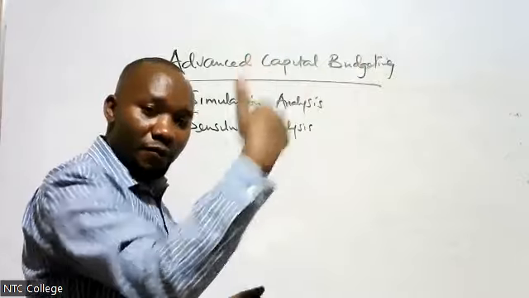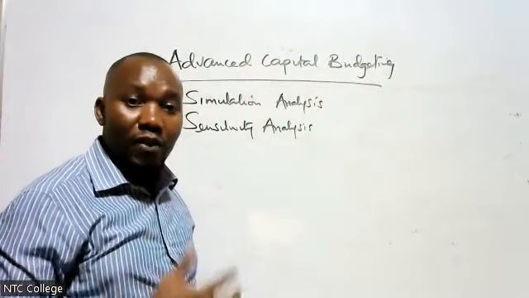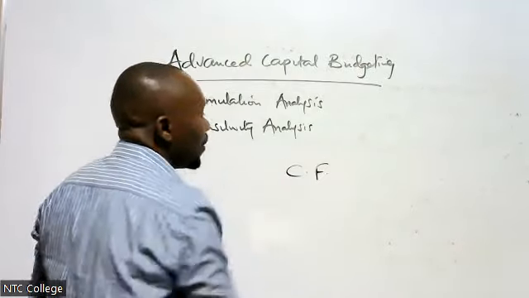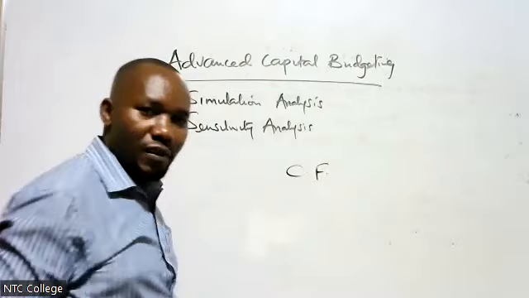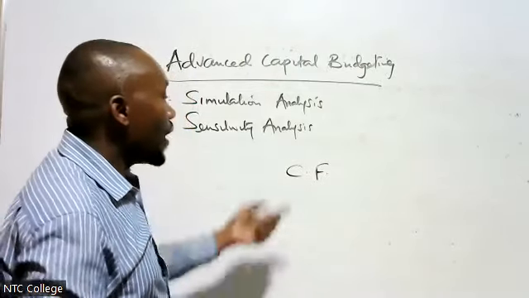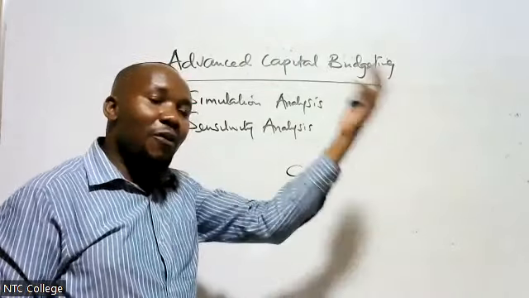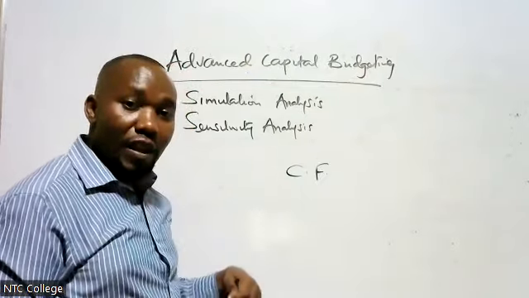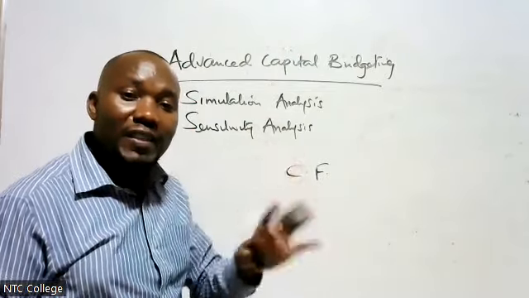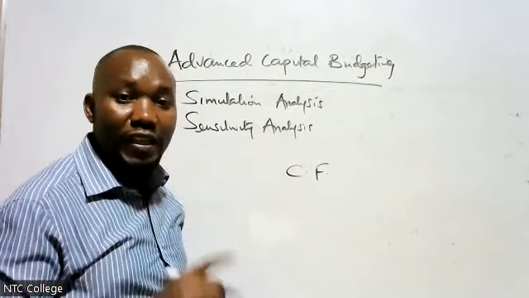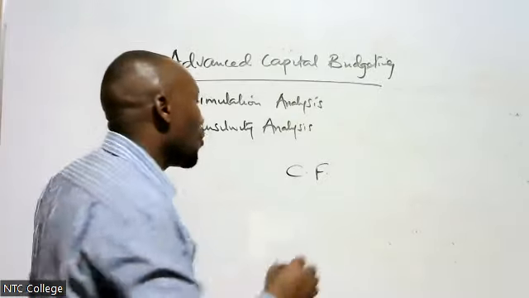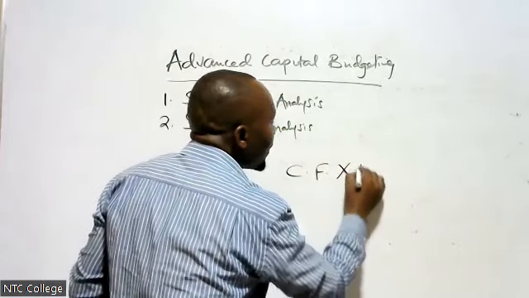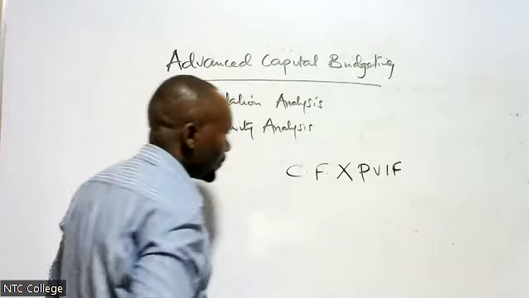The money that you're going to get in the future are future cash flows. Those cash flows are always written as CF, or future cash flows, or cash flows in the future. Now that cash flow is in the future, but if I want its equivalent today, I now discount. When I'm discounting, I'm going to use what is called the present value interest factor. So we multiply that future cash flow by the present value interest factor.